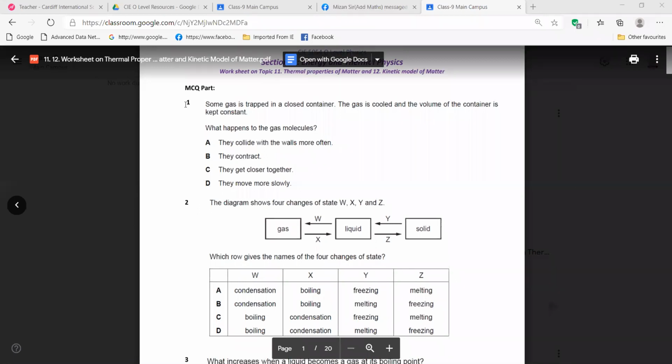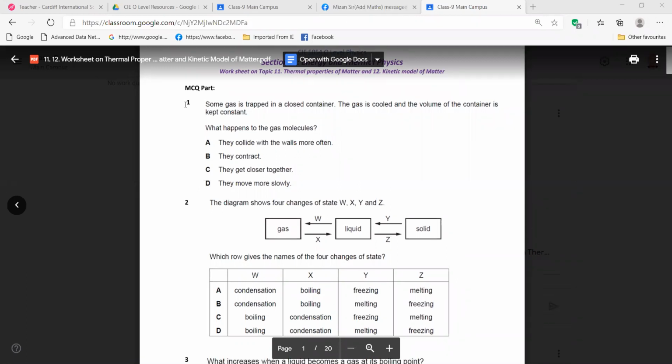Okay, if it is heated, then what happens? Sir, the gas will move faster. Then they will collide with the wall more often. If they are heated, then they are getting faster, right?